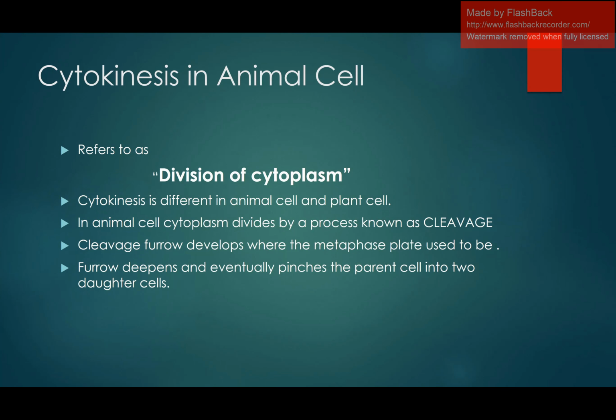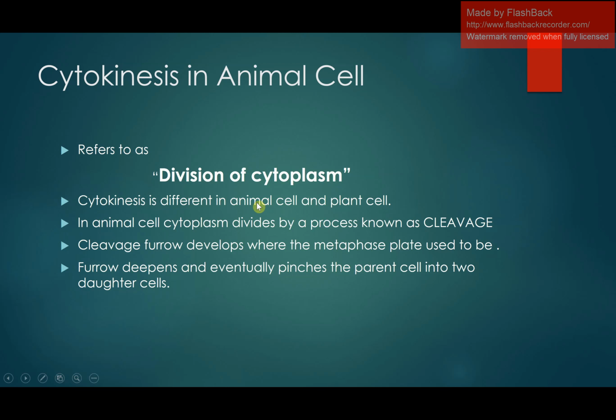Cytokinesis is also known as the division of cytoplasm, and this cytokinesis is different in the animal cell as well as in the plant cell. Why is cytokinesis different in animal cell and in plant cell? Because animal cells lack a cell wall, and plant cells have the presence of a cell wall. So that's why the division of cytoplasm is a little bit different in animal cell and in plant cell.